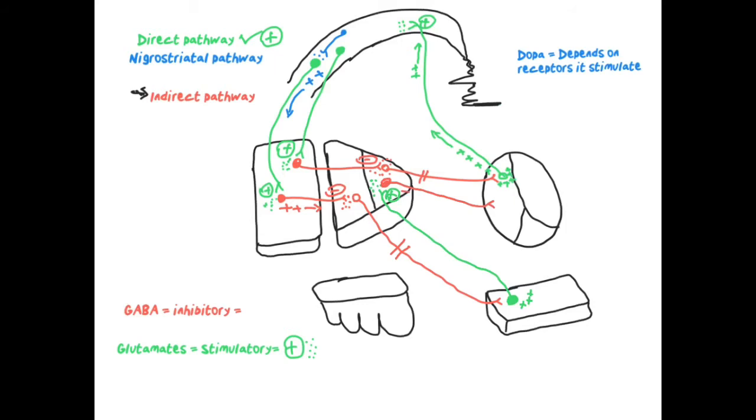And when they are stimulated, the action potential again flows, and there will be a lot of GABA released here. When this GABA is released, what happens? These neurons, they will be inhibited, right? They go to the cortex, but now they don't release the glutamate at the cortex. These are stimulatory neurons. So this is your indirect pathway.